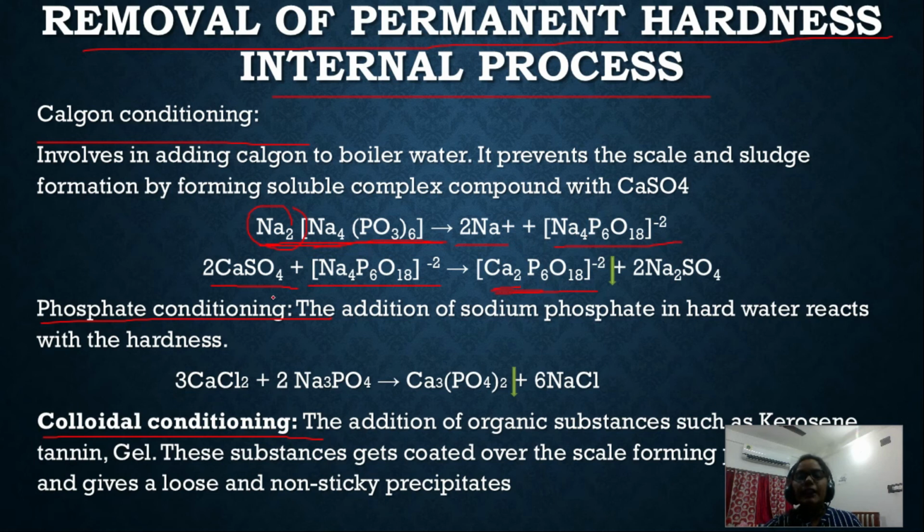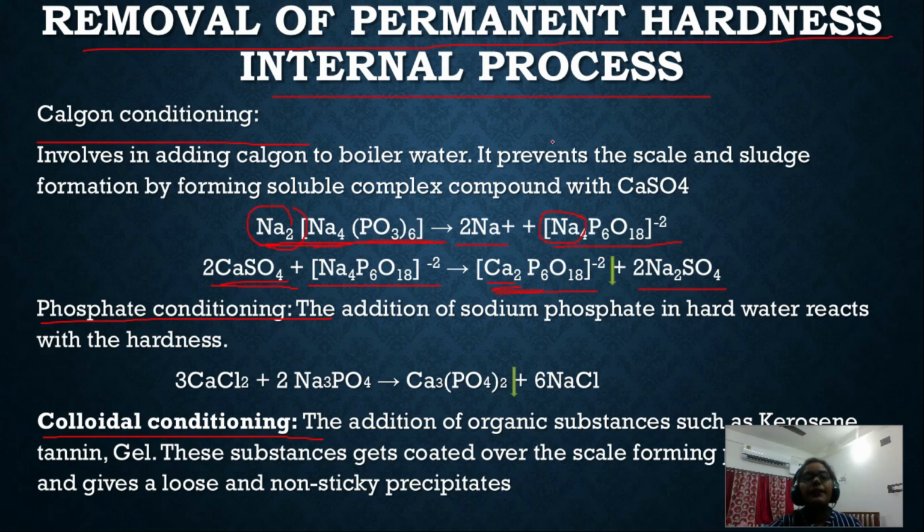This anion reacts with the calcium sulfate, so the sodium is substituted by the calcium. The calcium is precipitated out, and in the end our water will have sodium sulfate. So by the use of Calgon, we can remove the permanent hardness.